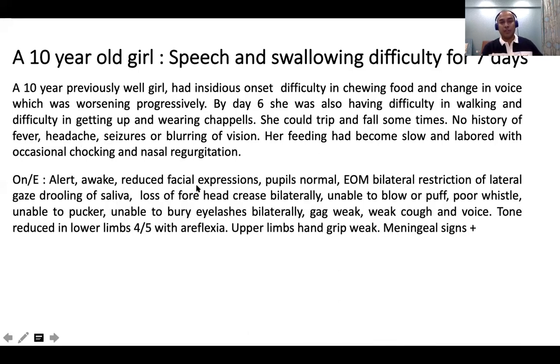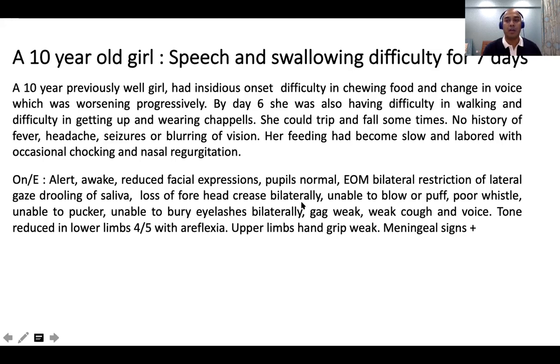So she's having reduced facial expressions. She has bilateral restriction of lateral gaze, which means there is also bilateral 6th nerve involvement. Loss of forehead crease bilaterally. Okay, bilateral forehead crease is lost. Unable to blow or puff, poor whistle, unable to pucker, unable to bury eyelashes, bilateral gags are weak, weak cough, etc. So everything is lost bilaterally.